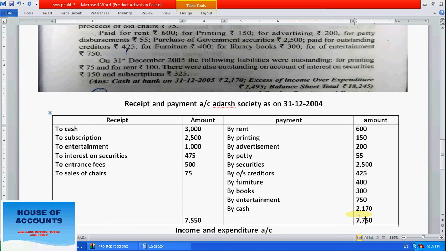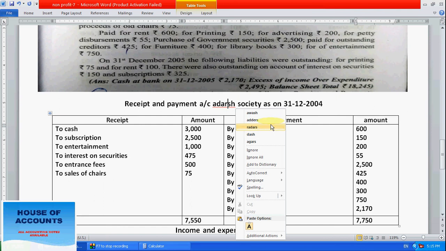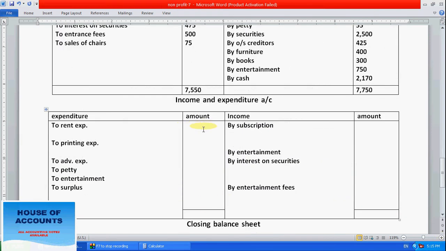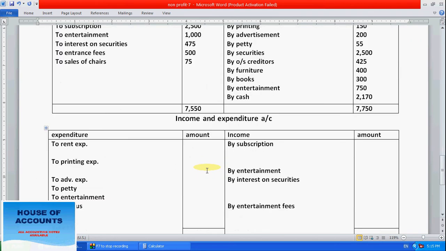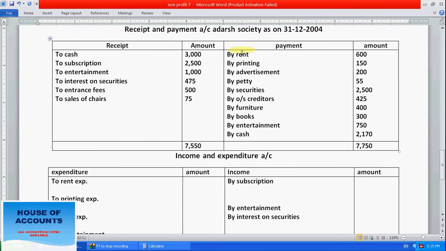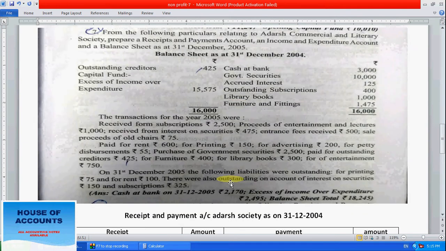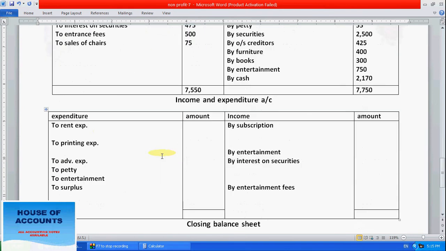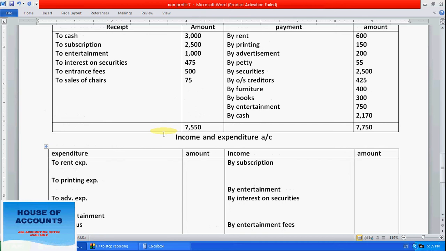Okay, this is how we have to prepare the receipts and payments account. Now let's go for the income and expenditure account. For the income and expenditure account we need to see the receipts and payments also. Let's start first with the payments.